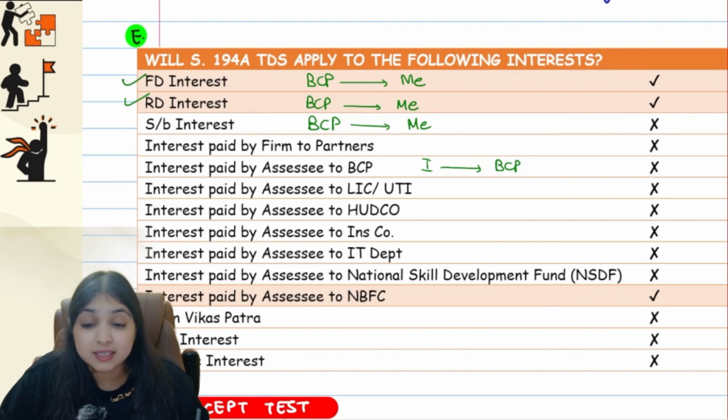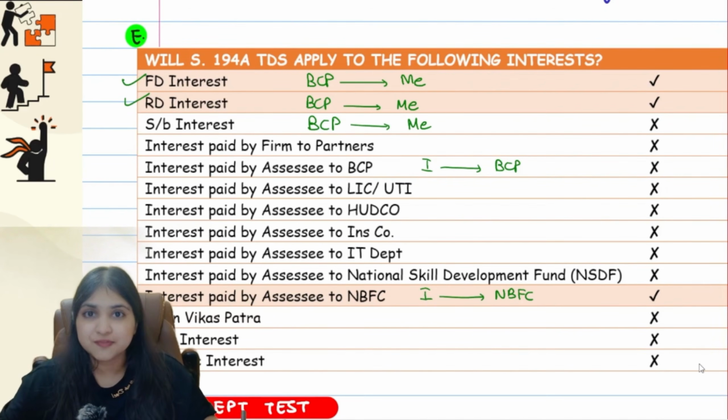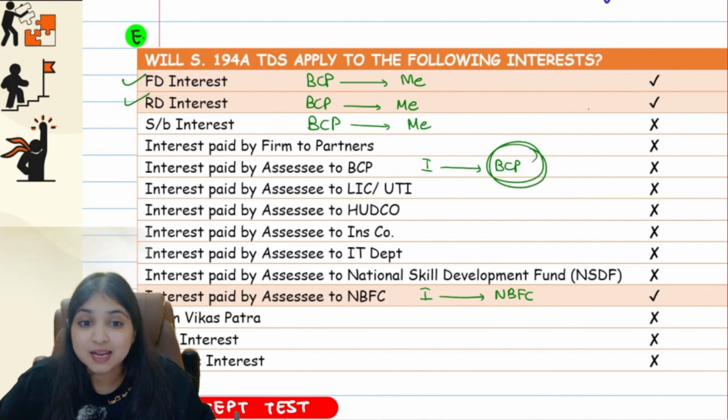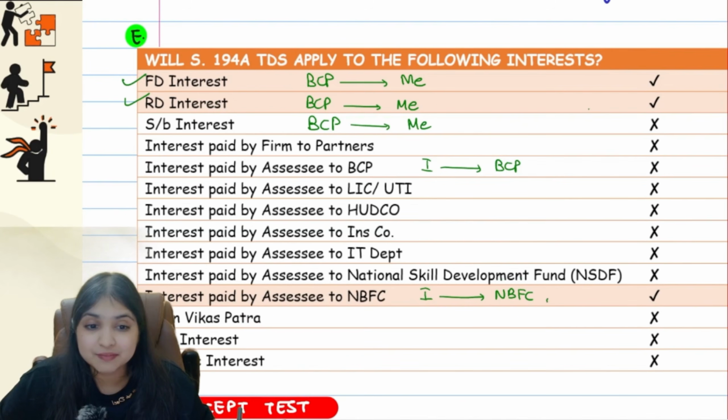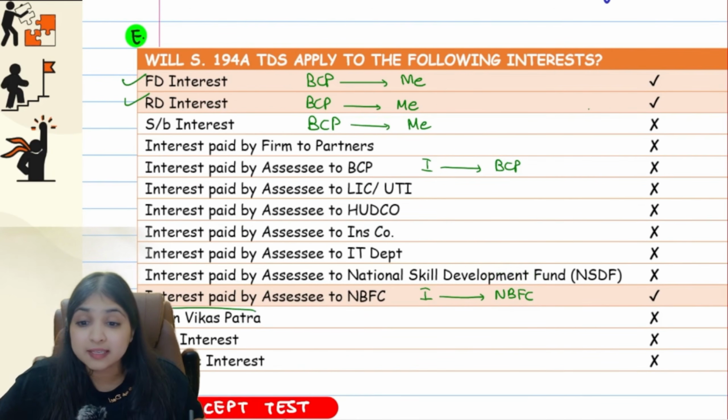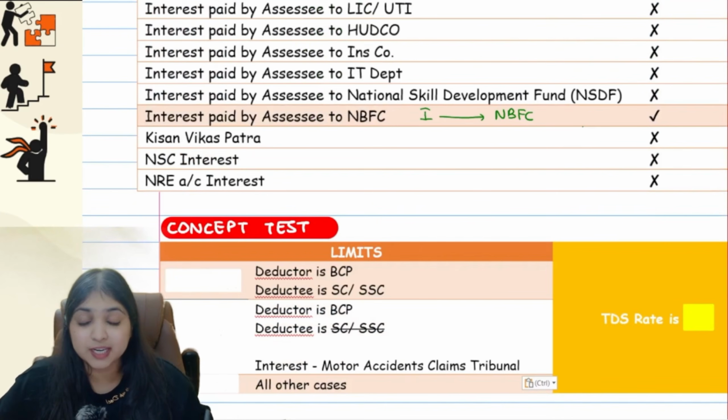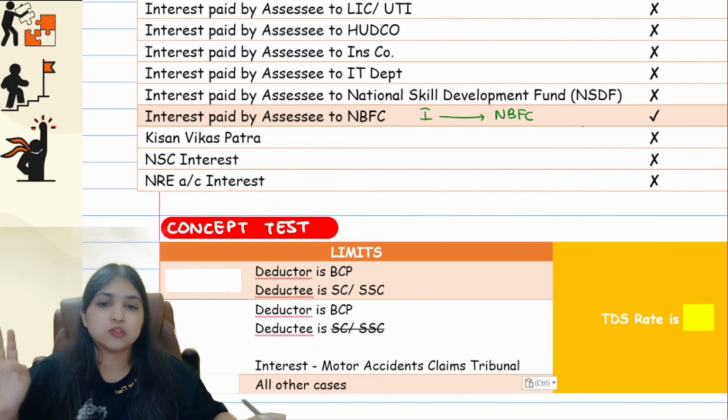Then when interest is paid by assessee to NBFC, like for example Bajaj Finance, when I have to pay interest to NBFC, I will deduct tax. See, listen to me, BCP cannot be deductee, but NBFC can be deductee. Then against Kisan Vikas Patra interest, there will be no TDS. NSC, National Savings Certificate interest, no TDS. NRE account, any interest if you get under NRE account also, no TDS.